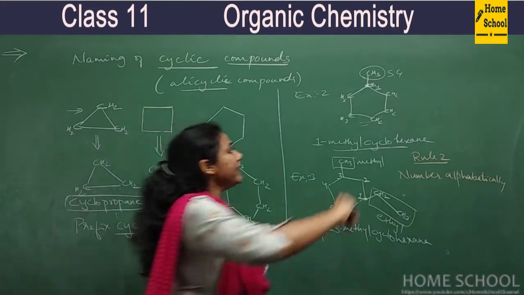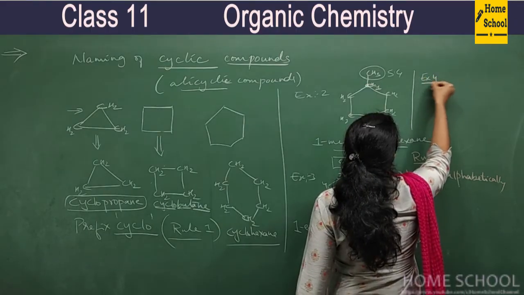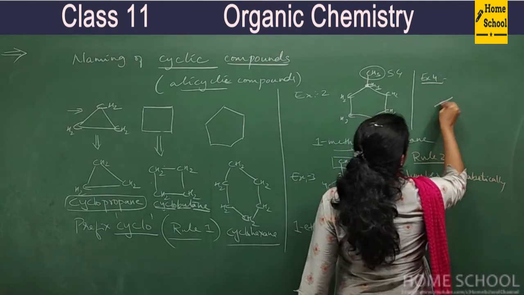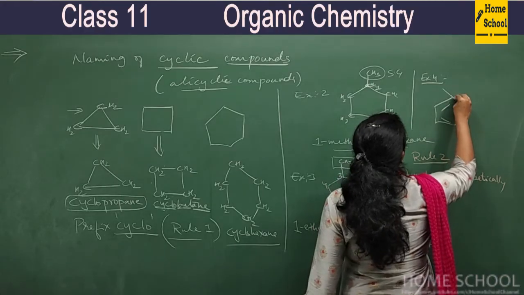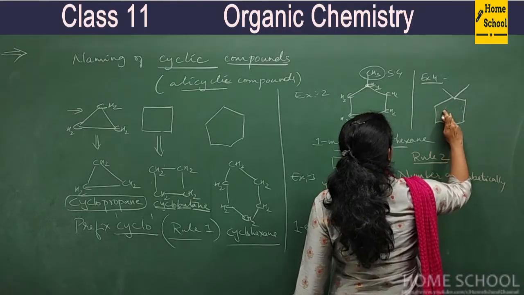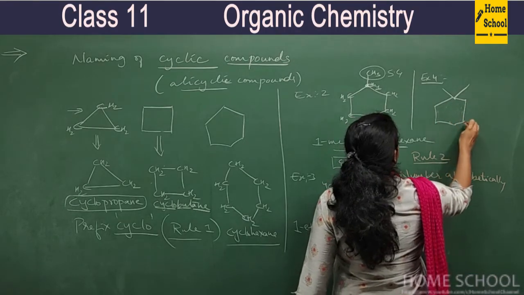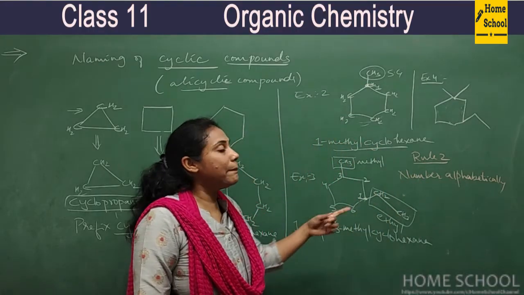And we have another example here. Observe this example number 4, very, very important. Suppose you have this compound; there are no double bonds inside, it's not benzene. How do you number this?